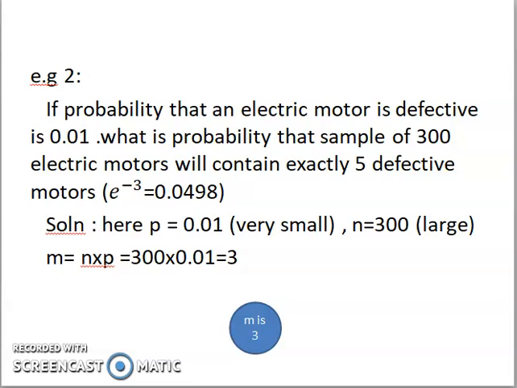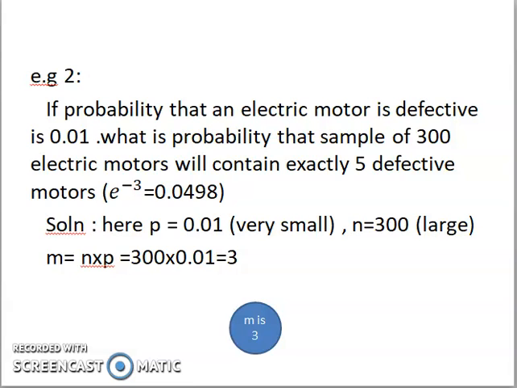In this example, the given value of e raised to minus 3 is 0.0498. After reading the example, we observe that the probability is 0.01, which is very small, and the number of events n is 300, which is already large. So we must find the mean and use the Poisson distribution.